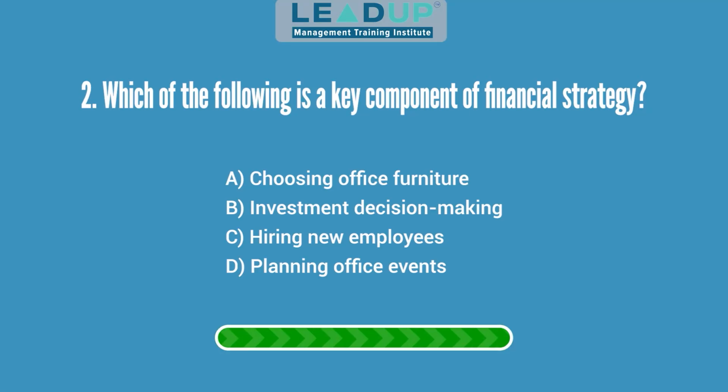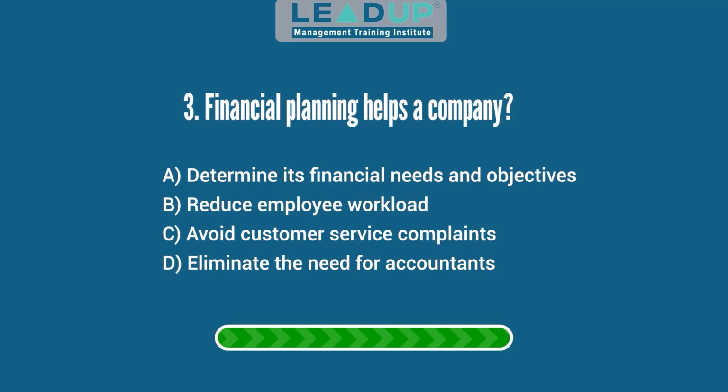Question 2. Which of the following is a key component of financial strategy? A. Choosing office furniture. B. Investment decision-making. C. Hiring new employees. And D. Planning office events. Answer: investment decision-making.